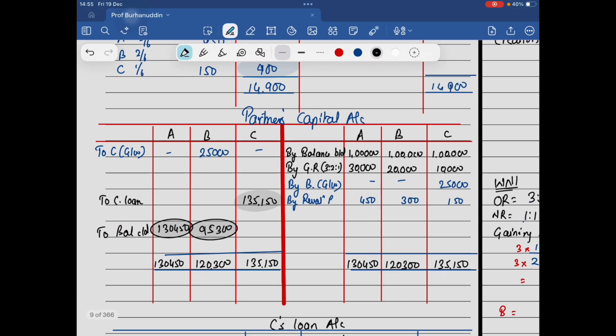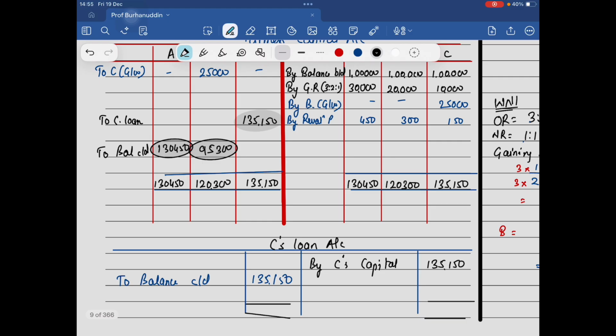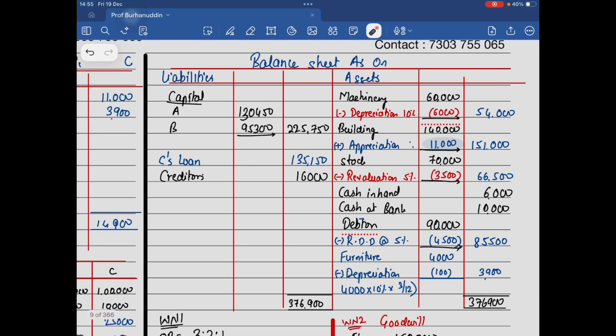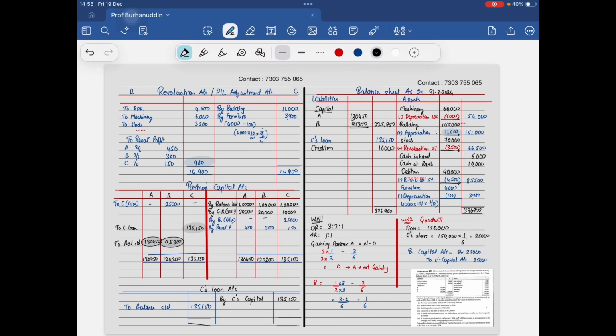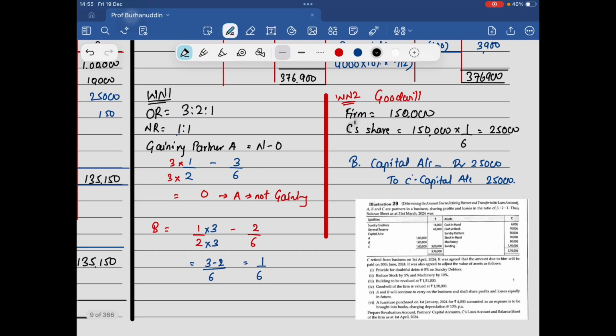Revaluation, capital. This is the loan account. If you don't prepare the loan account, then it is fine. But in this question, they have asked you to prepare it. बाकी इसकी जरूरत नहीं है. And that's my balance sheet on the 31st of March or on 1st of April. And that's the working note, and we are done with the question. Sorted.